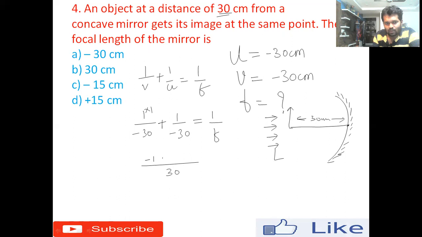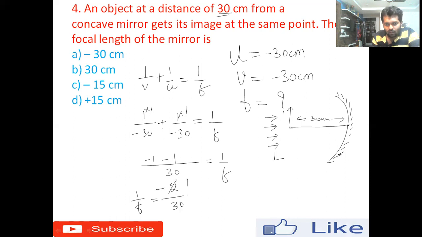Okay, plus into minus, minus. Okay, 30, what's the 30? 30 ones are 30, okay, 1. So now what I can do is, both are having the same sign, minus, minus. So what we will do, we'll add minus 2 divided by 30 equals 1 divided by F, right?